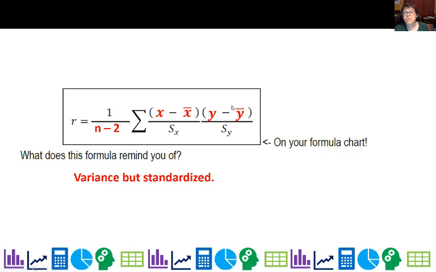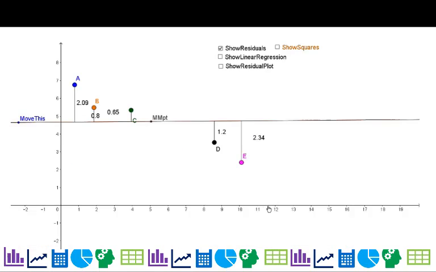So what does this remind you of? It looks like variance, except we have these extra values where we're standardizing it to the standard deviation of our sample. So when we're trying to do correlation, what we're trying to do is figure out which line would fit the best.